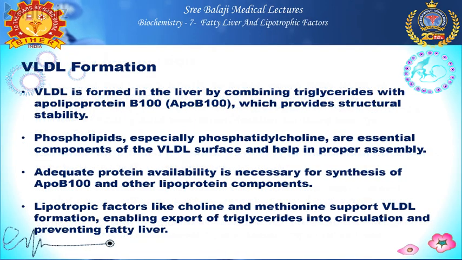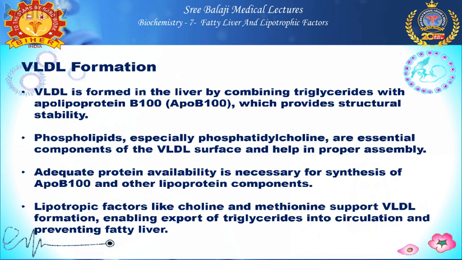Another is VLDL formation. In our body, TGL is transported endogenously as well as exogenously. Exogenously is from our food. TGL is transported through the chylomicrons from the intestine to peripheral tissues. Whereas endogenously synthesized triacylglycerol is transported from the liver to the peripheral tissue by this VLDL. So VLDL plays a major role in transport of triacylglycerol from the liver to other tissues. So when this VLDL is not formed properly, it leads to accumulation of TGL inside the liver.